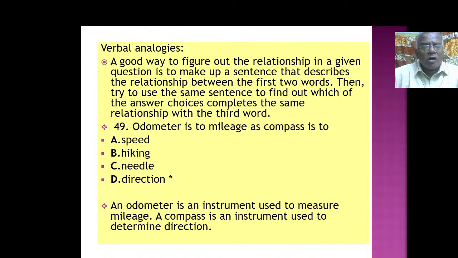Then verbal analogies. What is a good way to figure out the relationship in a given question is to make up a sentence that describes the relationship between the first two words. Then try to use the same sentence to find out which of the answer choices completes the same relationship with the third word. That is the idea here. If I give the example, you will understand what it is.